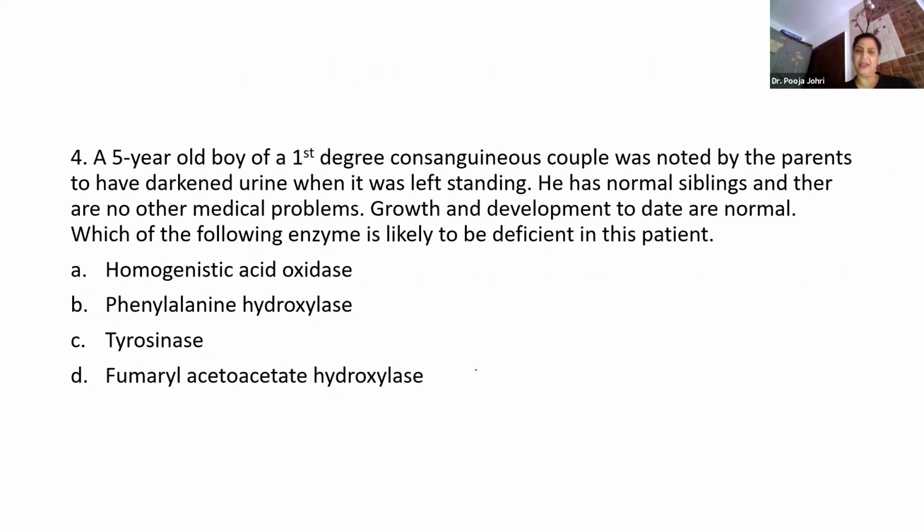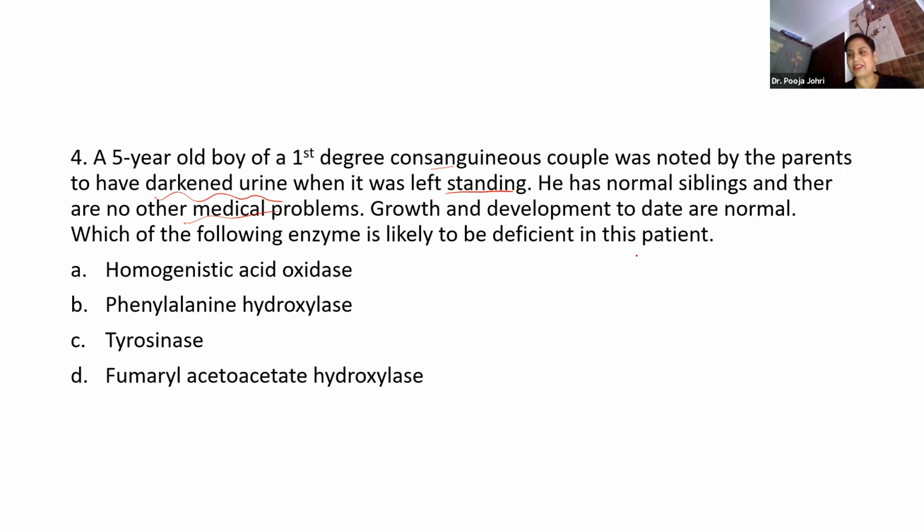A 5-year-old boy of first degree consanguineous couple was noted to have darkened urine when it was left standing. He has normal siblings and no other medical problem. Growth and development to date are normal. Which of the following enzyme is likely to be deficient in this patient?